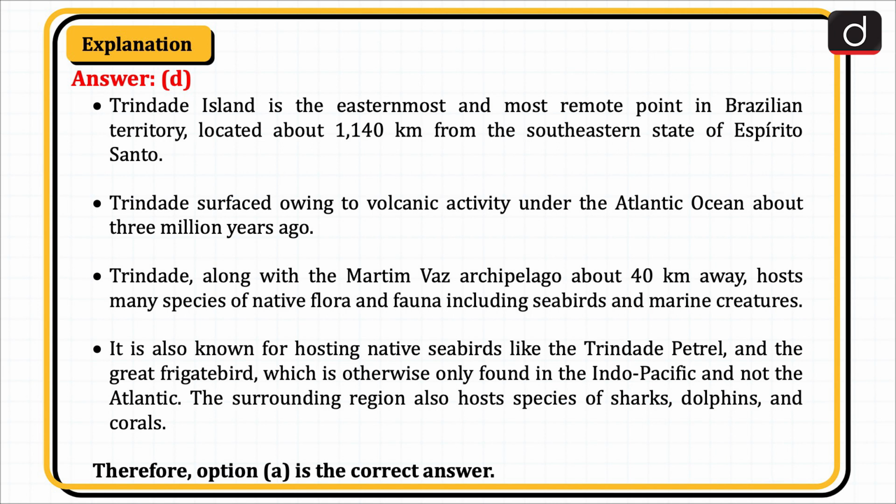Trindade, along with the Martim Vaz archipelago about 40 km away, hosts many species of native flora and fauna, including seabirds and marine creatures. It is also known for hosting native seabirds like the Trindade petrel and the great frigate bird, which is otherwise only found in the Indo-Pacific and not the Atlantic. The surrounding region also hosts species of sharks, dolphins, and corals. Therefore, option D is the correct answer.